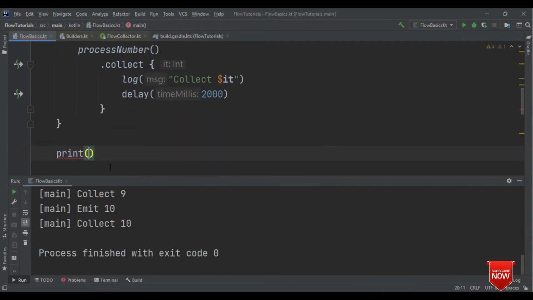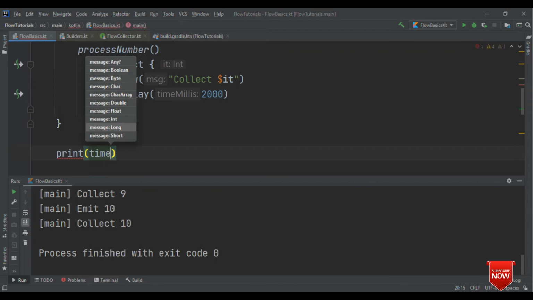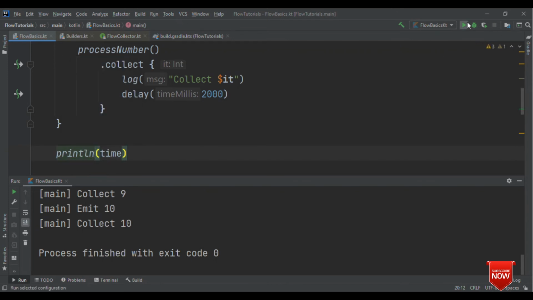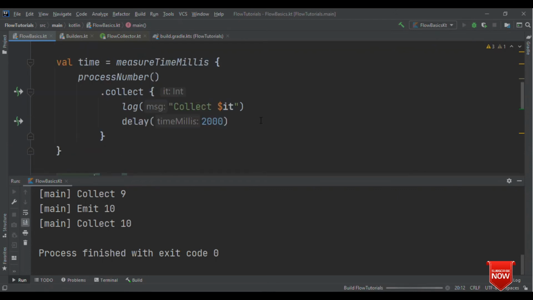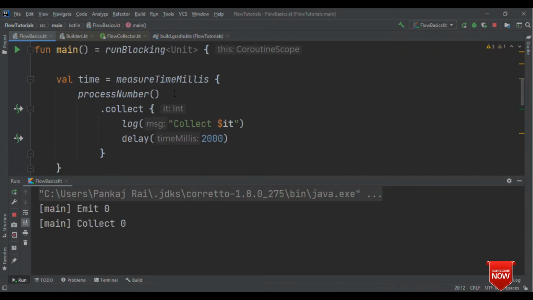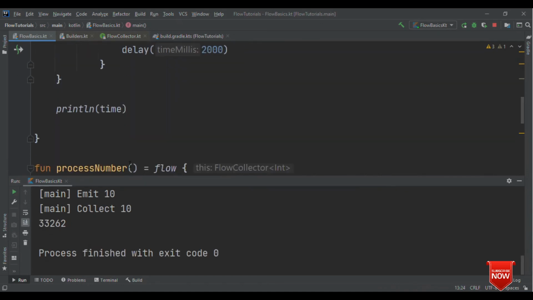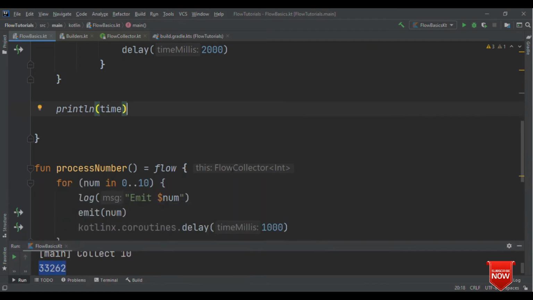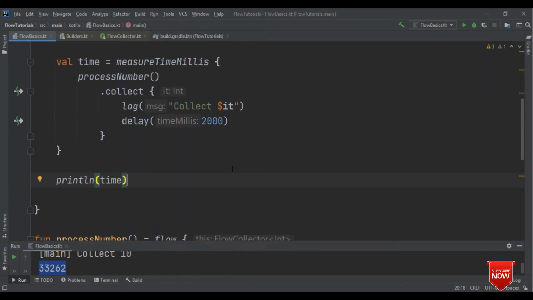And eventually, let me print time. After this, we'll see what happens when we call buffer there. So here you could see the time in millis is 33,262, which is roughly 33 seconds, because it was following the emit and collect sequence.